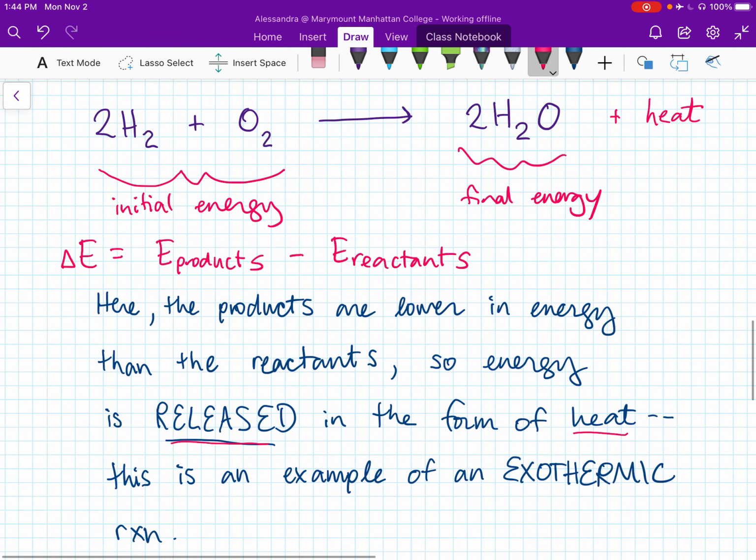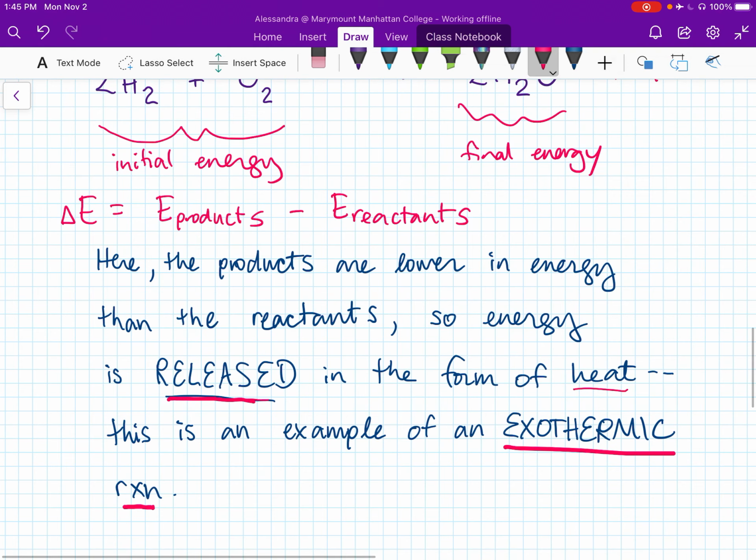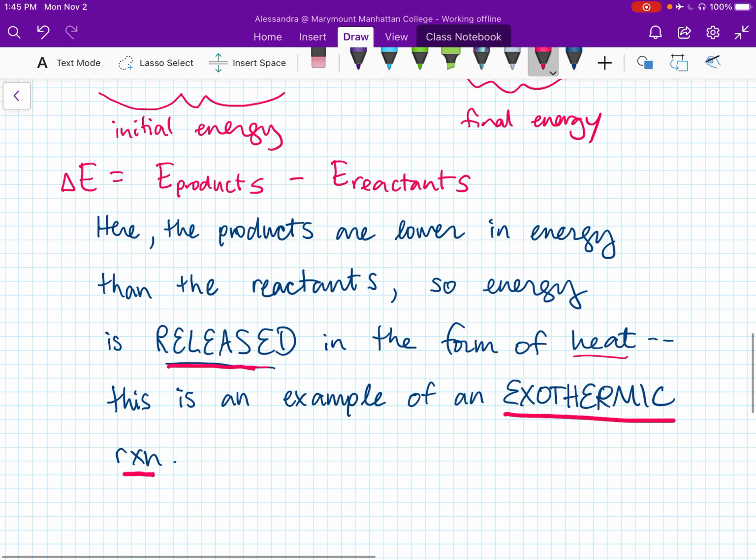When heat comes out, we call that an exothermic reaction. So exo means out, therm is heat. When heat comes out of the system, we would call that change exothermic. Whenever you have heat coming out, that would be an exothermic reaction.